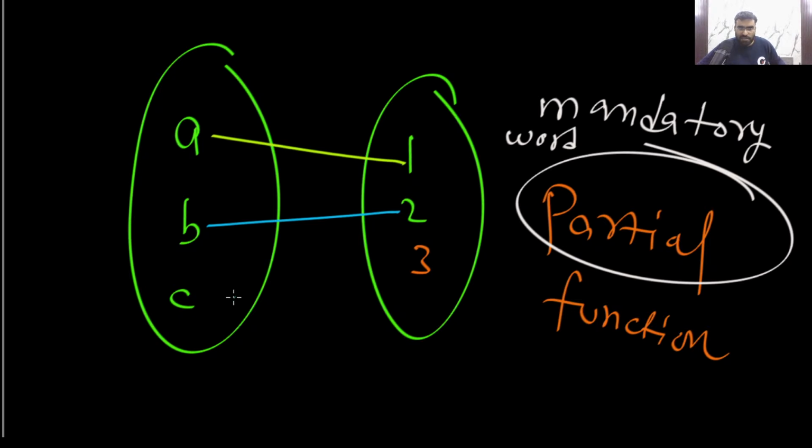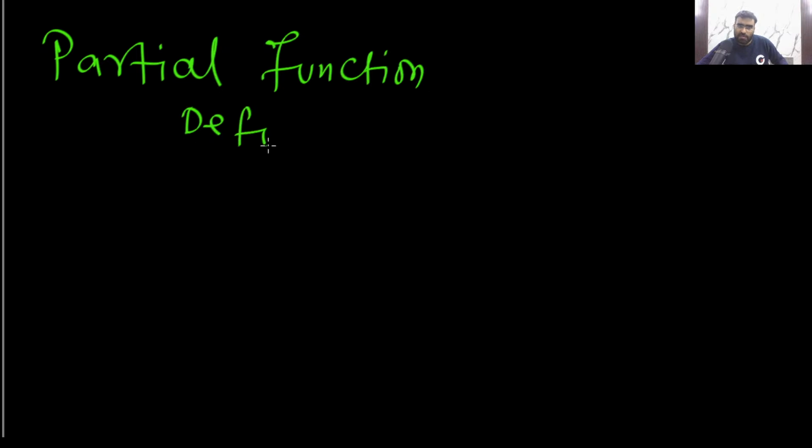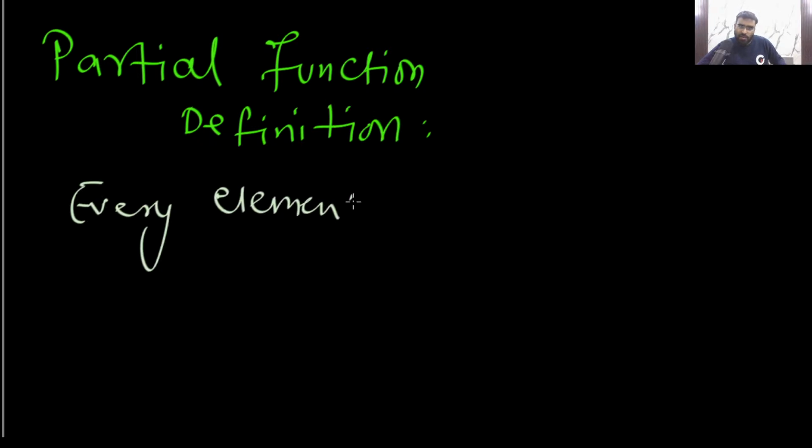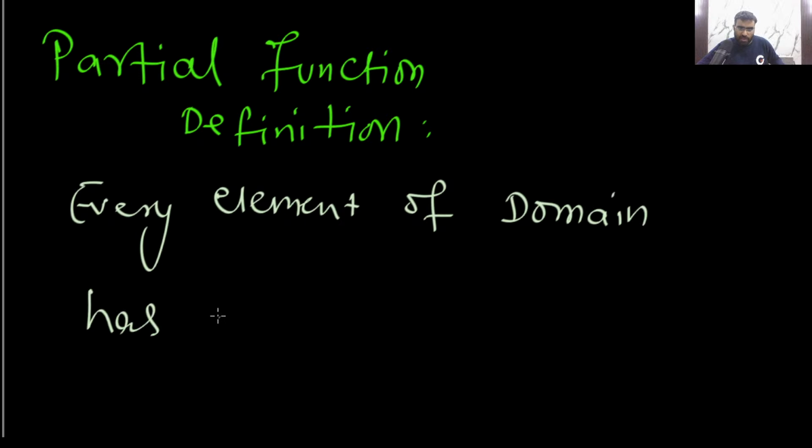In the partial function, it is not necessary that every element has an image. The definition of partial function: every element of domain has at most one image.